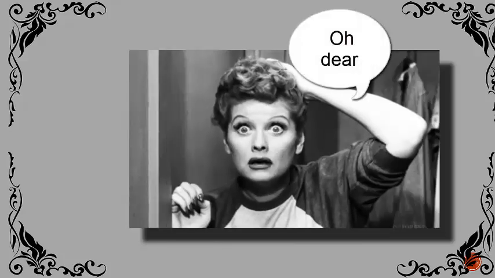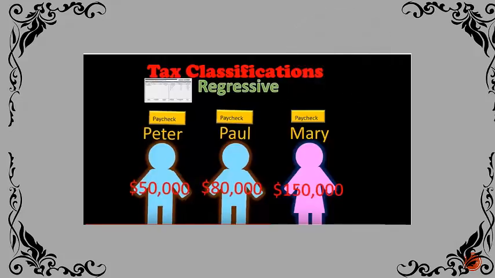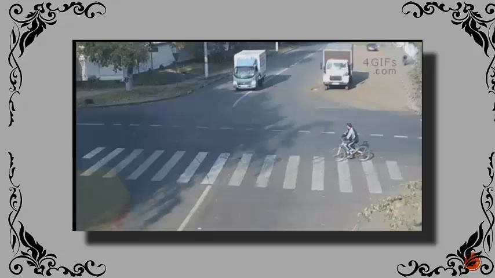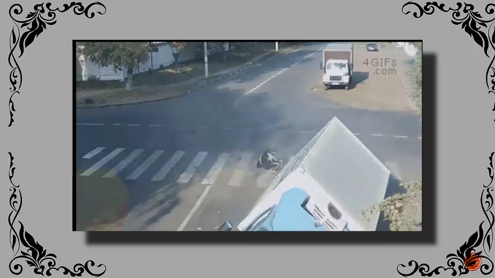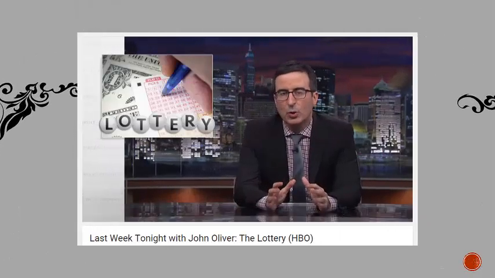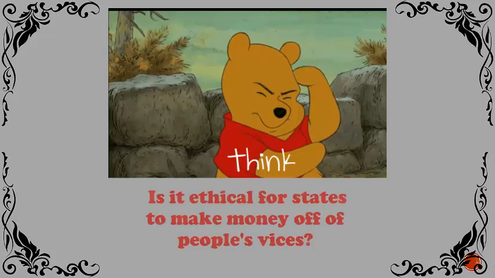The biggest criticism are that these taxes are regressive in nature, in that they affect low-income families more than middle-income and high-income families. In addition, one has a higher chance of surviving something like this than winning the lottery. John Oliver did a special on some of those overall issues and limitations with lotteries in his special Last Week Tonight. Okay, something to think about. Is it ethical for states to make money off of people's vices?